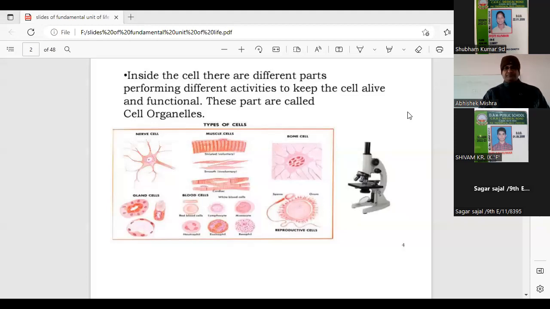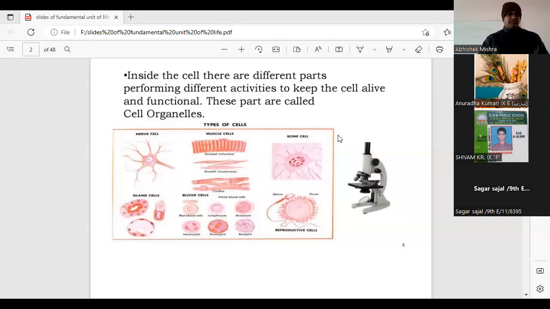Okay, correct. Fine. Yes, definitely the part of the cells which, yes. Okay, understood. Yes, Jyoti, I have understood.